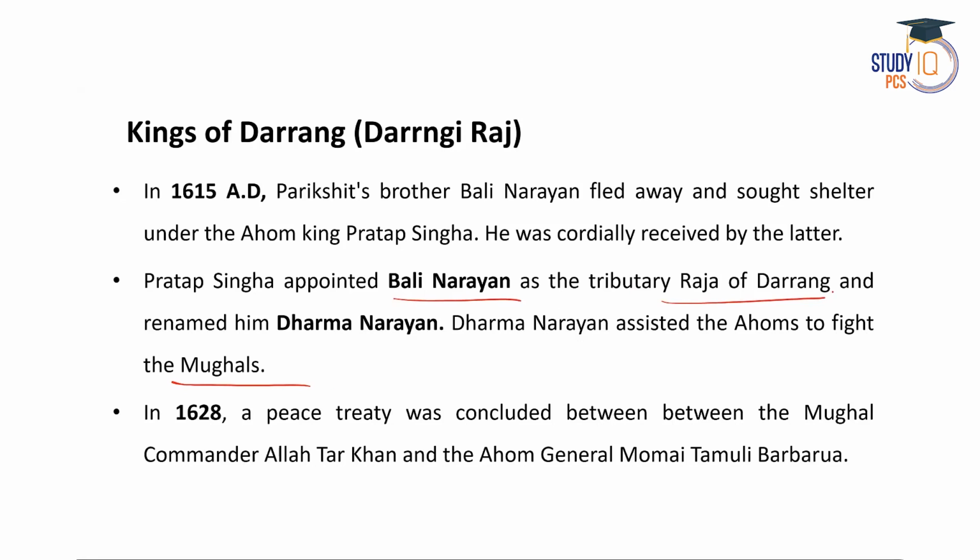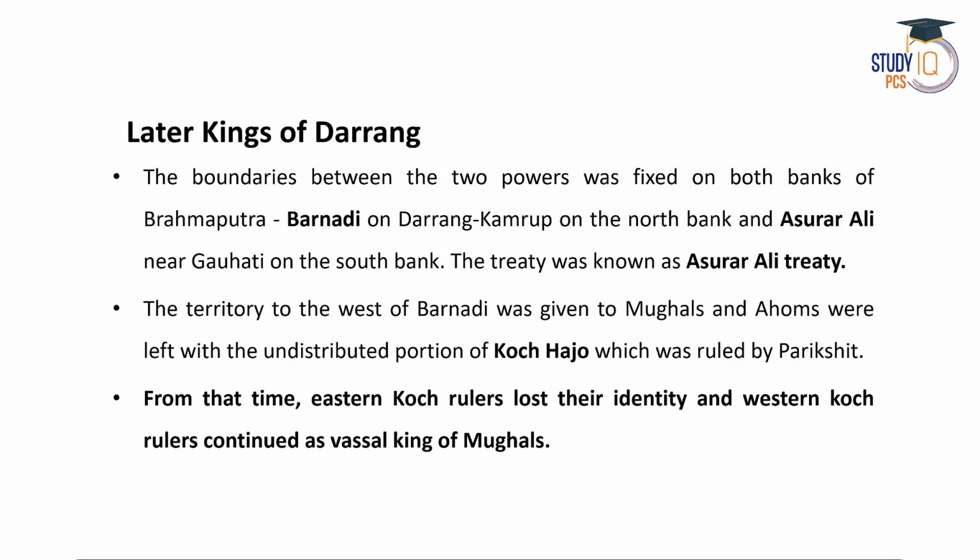Then in the year 1628 AD, a peace treaty was concluded between the Mughal commander Allah Yar Khan and the Ahom general Momai Tamuli Borborua. Then the boundaries between the two powers were fixed on both banks of the Brahmaputra, Barnodi on Dorong Kamrup on the north bank and Asurar Ali near Guwahati on the south bank. And this treaty was known as Asurar Ali, as I have already mentioned. The territory to the west of Barnodi was given to the Mughals, and the Ahoms were left with the undistributed portion of Koch Hajo that was ruled by Parikshit. Right. So here you can see the fall of the Koch Kingdom and the Dorongi Raj.